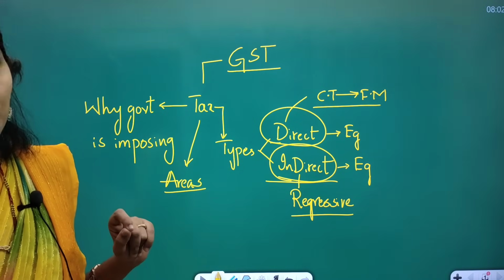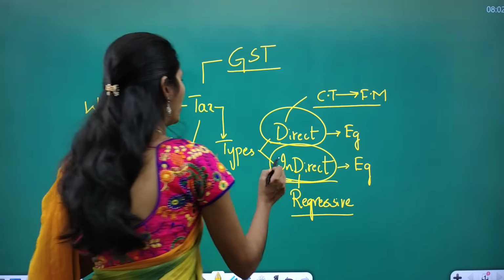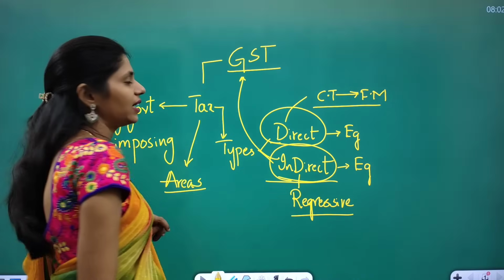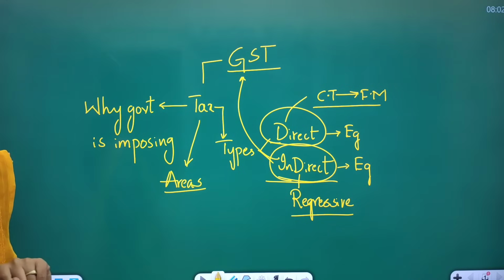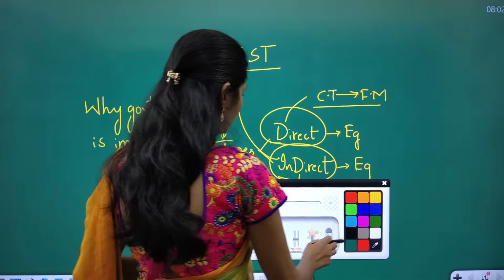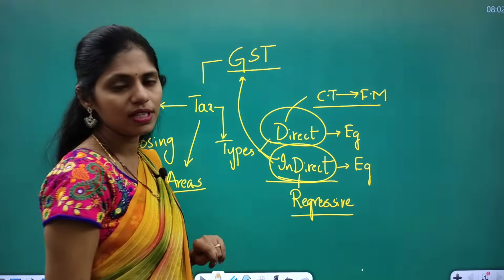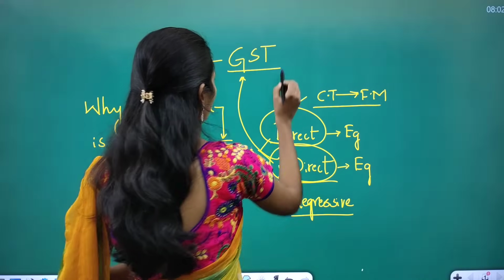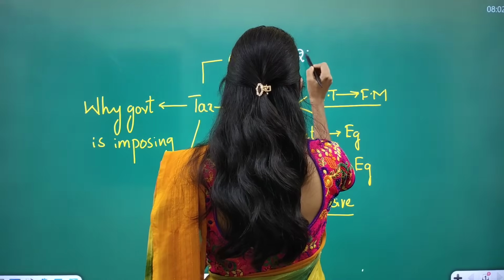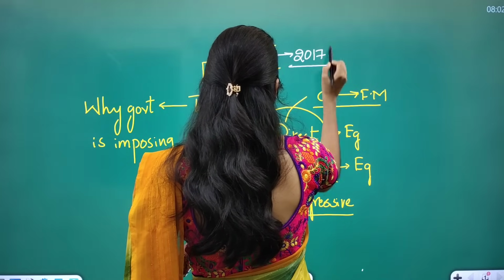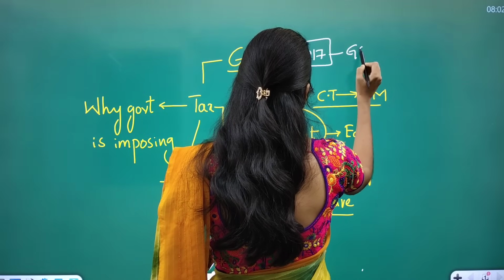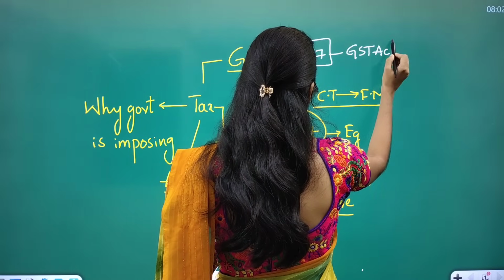It is affecting the poor more. And one such example of this indirect tax is GST. Okay, so here our present government came up with this GST in 2017. So through this GST Act,